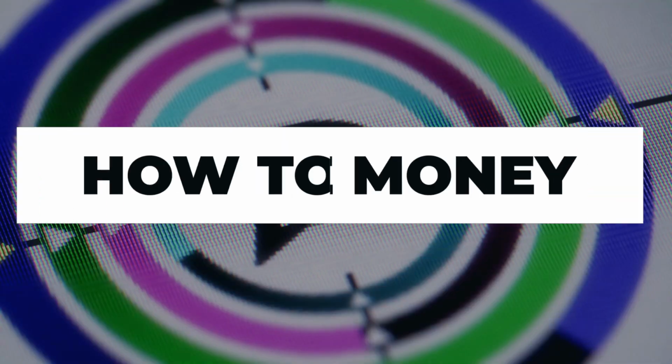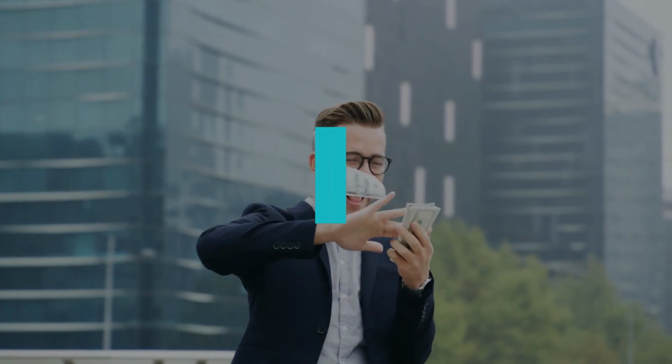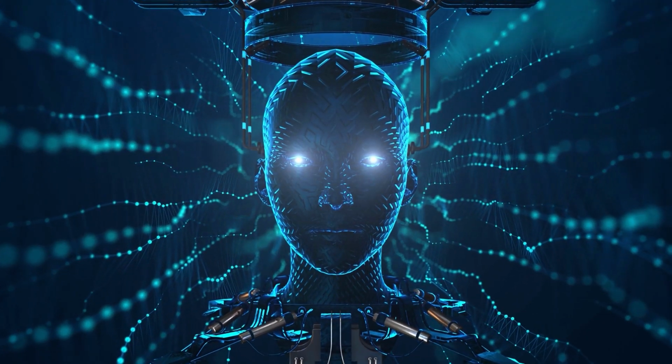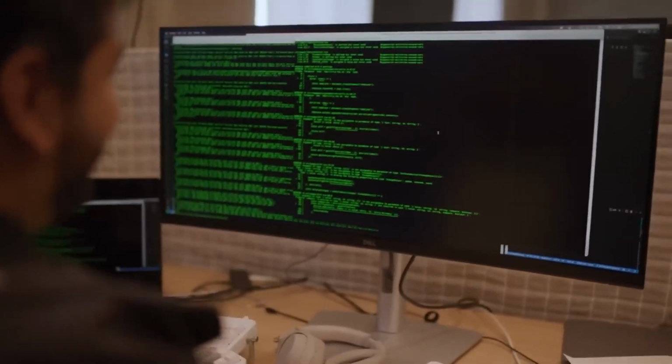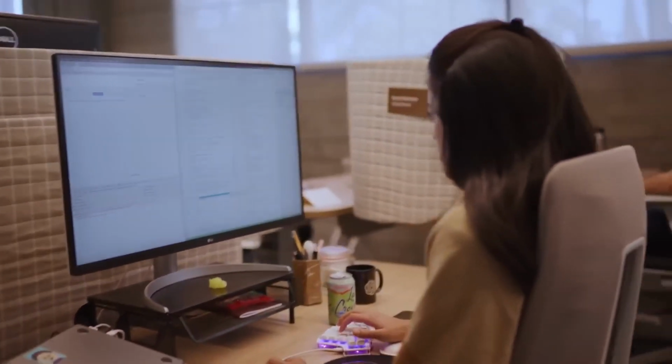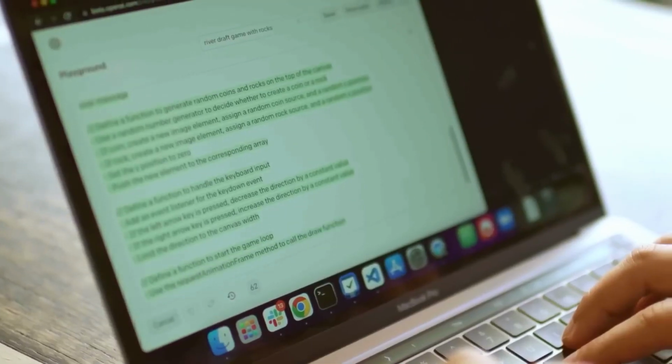How to make money with OpenAI and ChatGPT. Do you want to make money by harnessing the amazing power of artificial intelligence? Well, in this tutorial, we'll be walking you through the process of using OpenAI's ChatGPT model in order to generate content for your website or social media platforms, and how to monetize it. We'll be sharing practical tips and best practices for getting started with ChatGPT and maximizing your earnings potential.